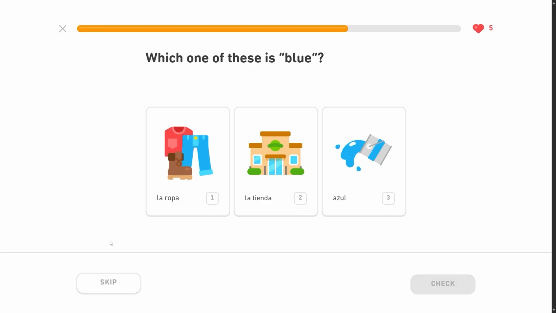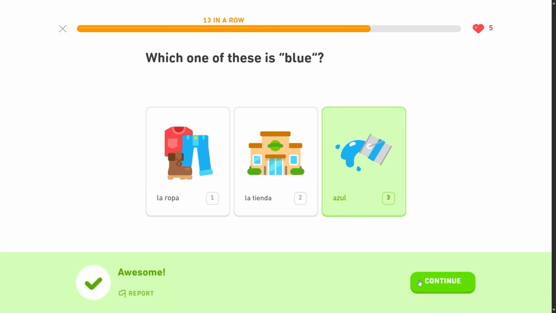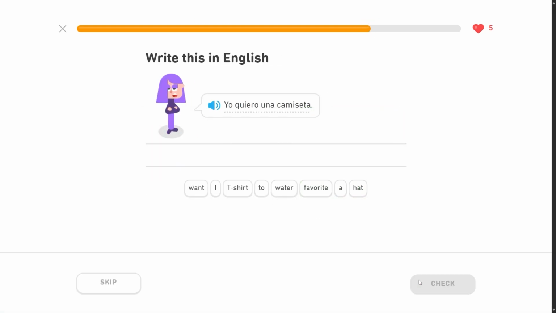Which one of these is blue? Well, it's not la ropa or la tienda. It's azul. Nice. Yo quiero una camiseta. Yo quiero, I want, una camiseta. Okay, so this is like camisa, which is shirt. So maybe it's t-shirt, right?